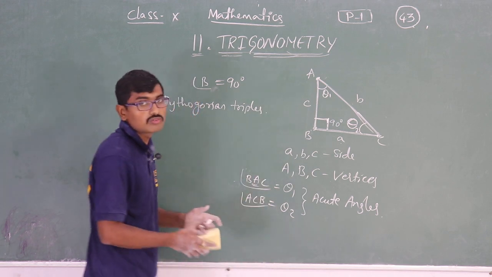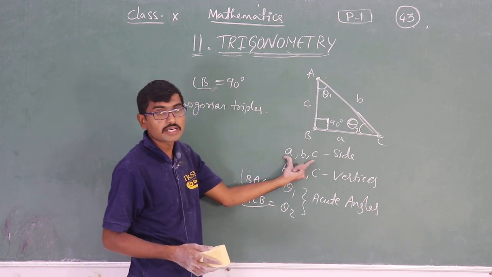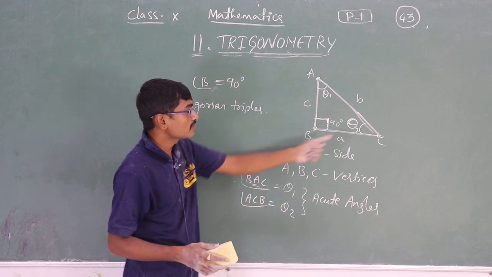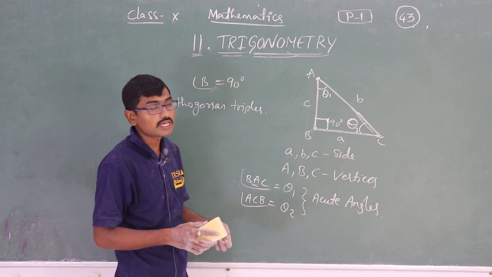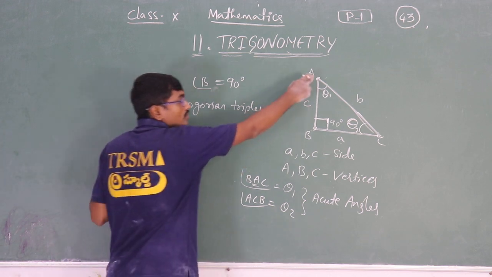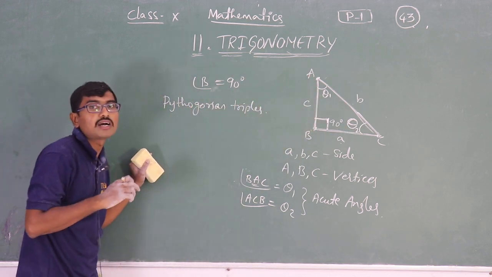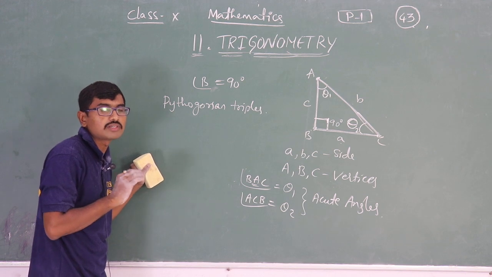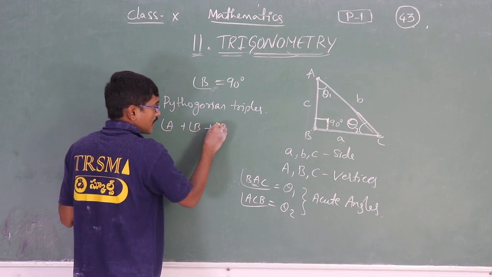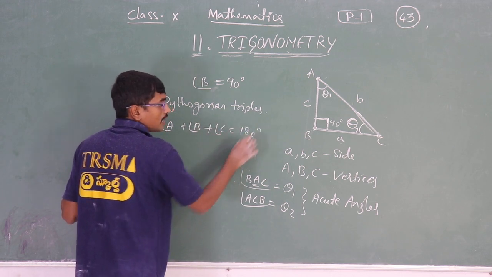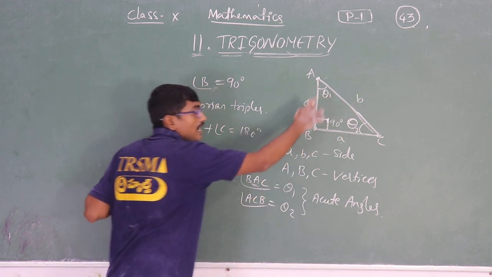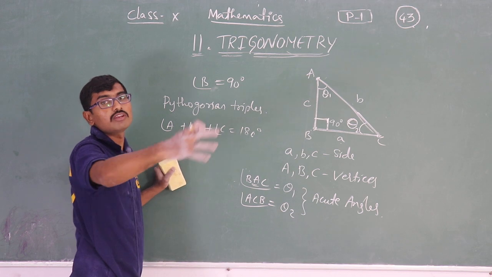Now, this is how the sides are represented by small letters and the vertices are represented by capital letters, and the acute angles we are taking in the form of theta. So now can you tell me, if angle B is 90 degree, what do we know? The sum of interior angles of a triangle will always be 180 degree, isn't it? Angle A plus angle B plus angle C is 180 degree. Am I right or wrong? Always 180 degree, the sum of interior angles. If we add all these three angles of a triangle, we will get 180 degree.